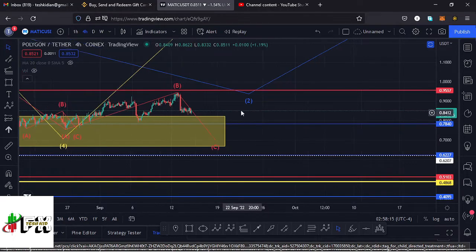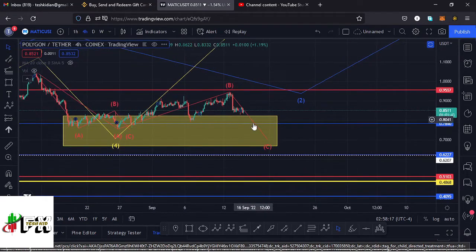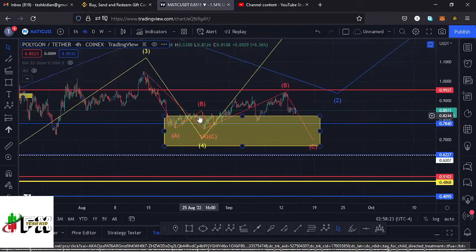And for that to play out, I also expect us to lose that key area of support at around the $0.78 mark and continue pushing lower to maximize our yellow target area.